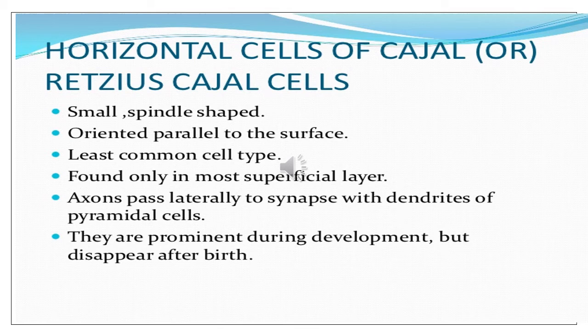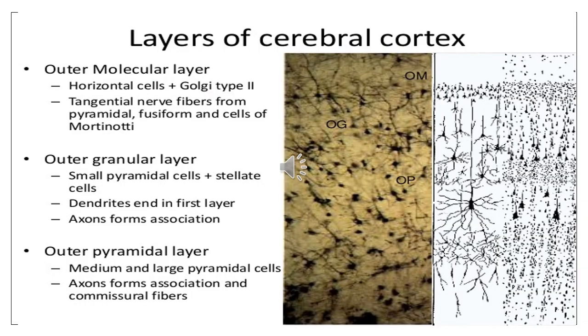So these are the important points that you should be knowing for each and every type of the cell, their shape, what is their arrangement, and I will tell you how they are arranged in different layers of the cerebral cortex. Now the layers of the cerebral cortex, there are six layers. The molecular layer, the outer granular layer or the external granular layer, then the external pyramidal layer, internal granular layer, internal pyramidal layer, and the multiform layer.